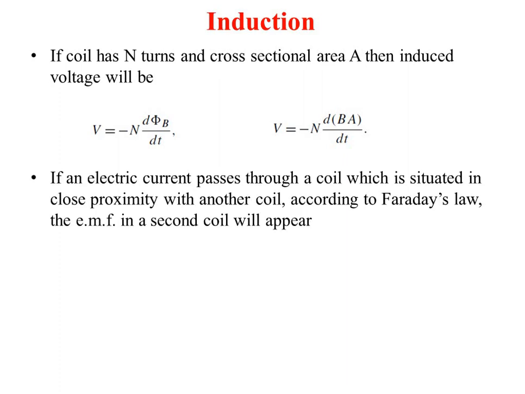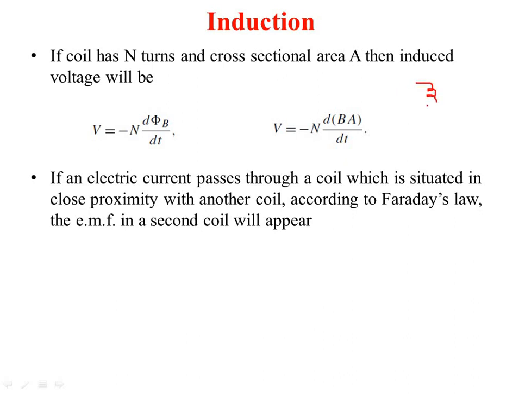If an electric current is passed through a coil which is situated in close proximity to another coil, let us consider this example. Consider this coil.